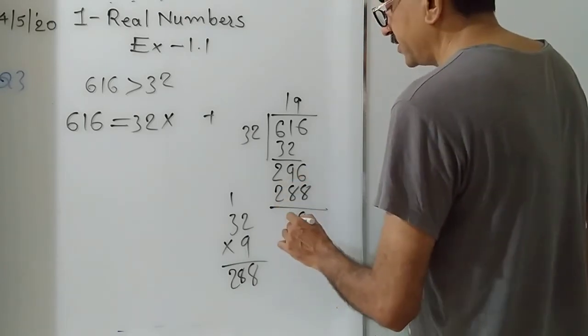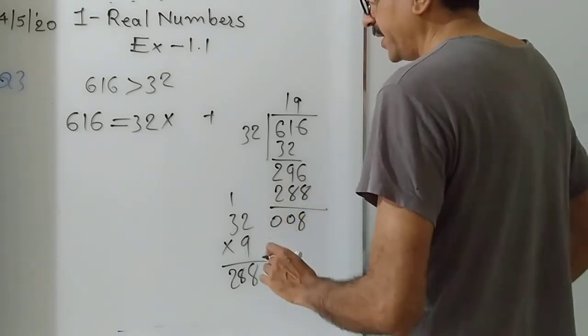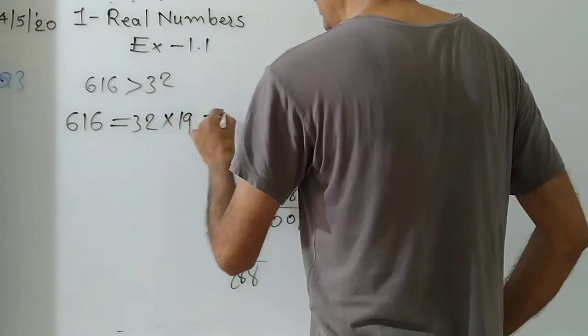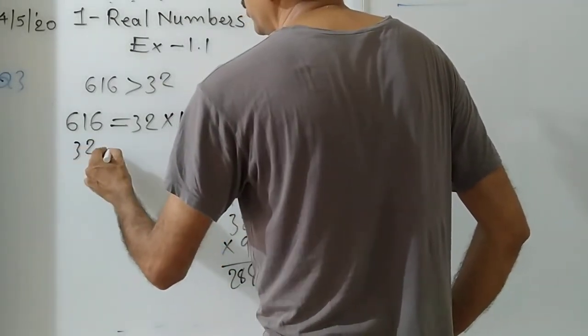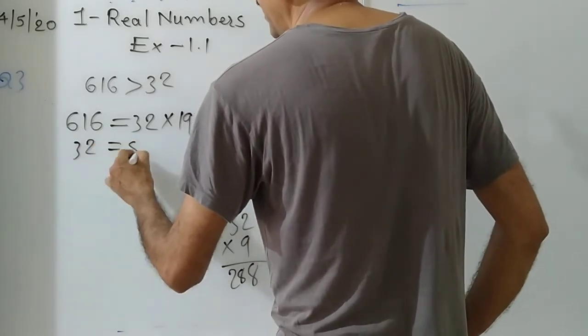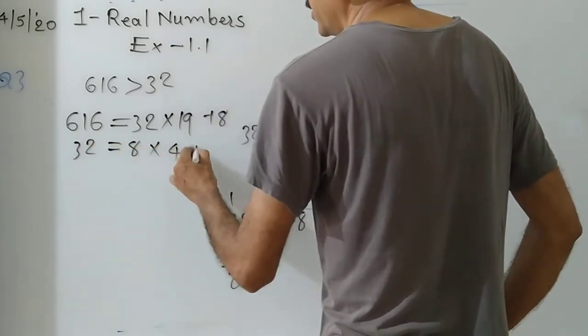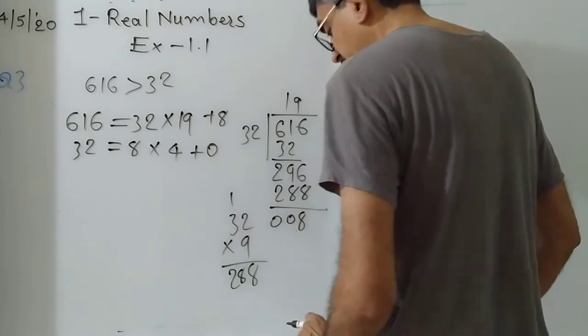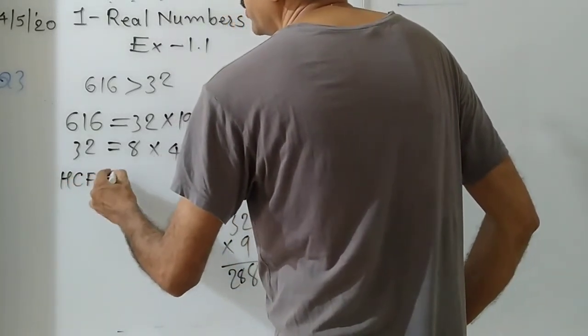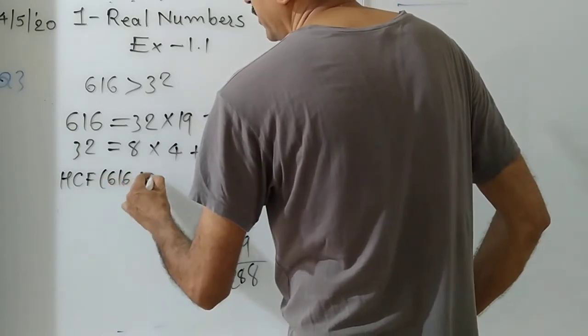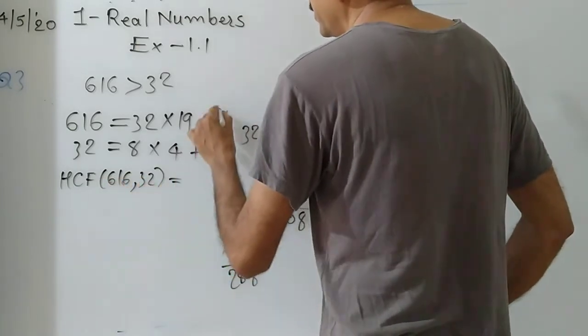Here 8 minus 8, 0. Okay, so here comes 19. Here is 8. Now we shall divide 32 by 8. 8 4s are 32, remainder 0. So the HCF of 616 and 32 is 8.